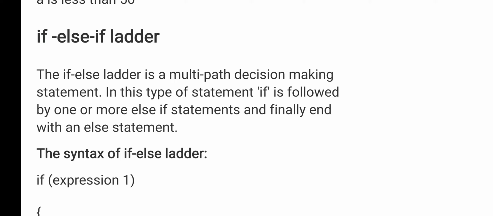If the outer condition is true, then only we will go for the inner condition. In an if else if ladder, what happens? If the outer condition is false, then only we'll go for the inner condition. For this, I'll give you one example.